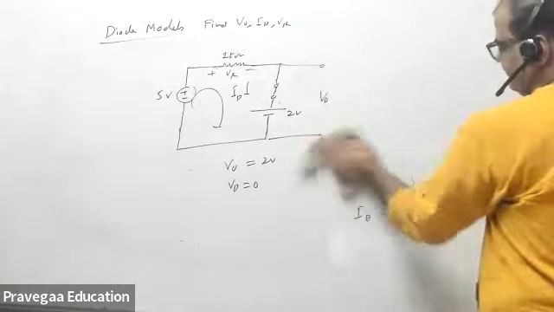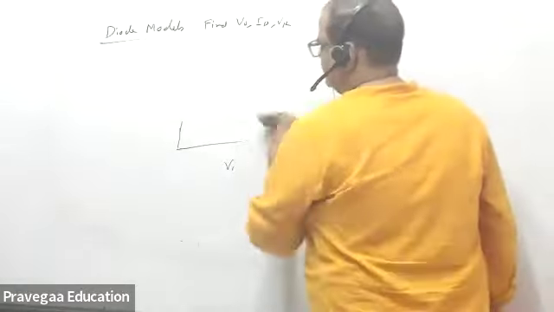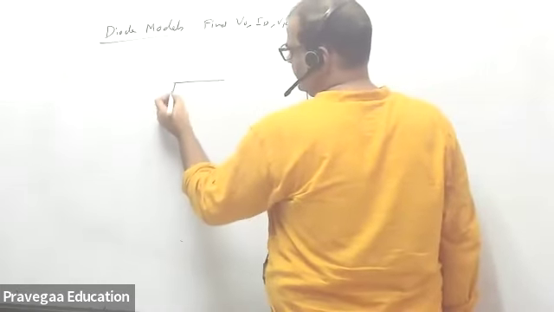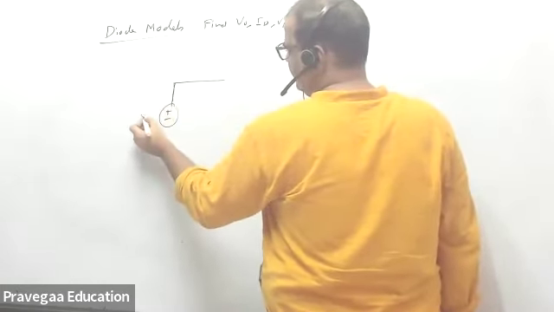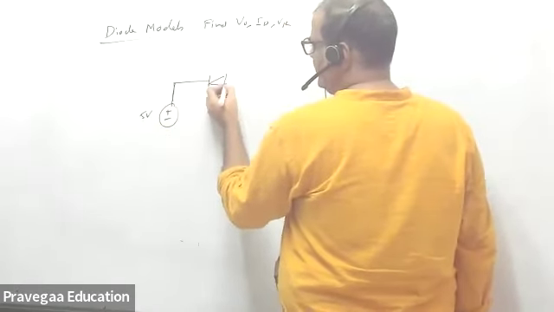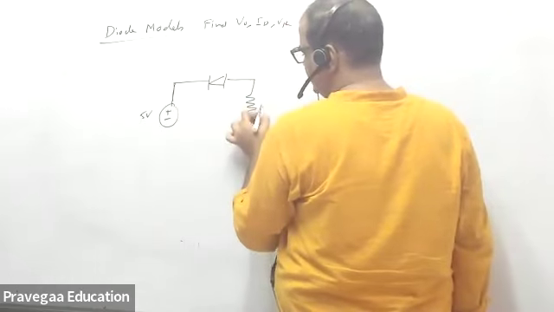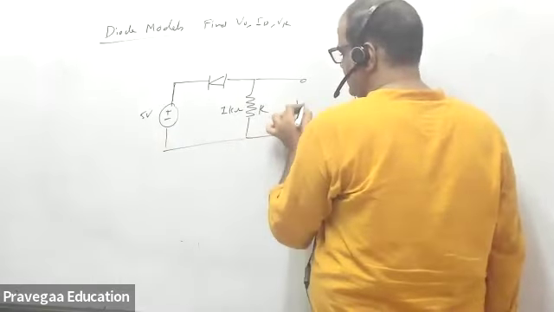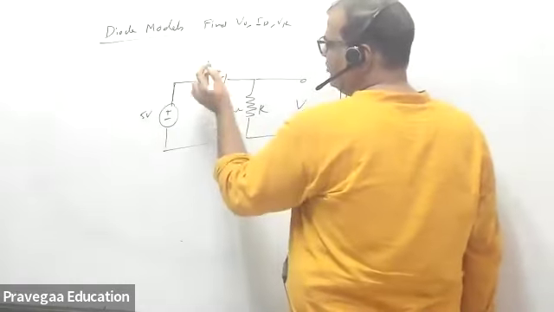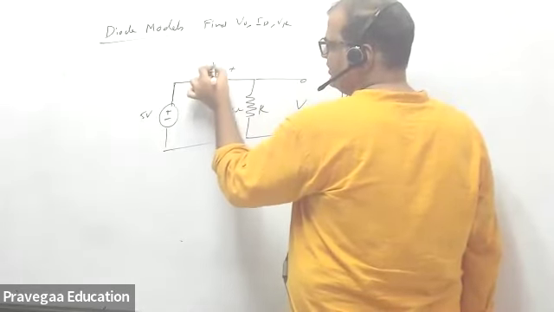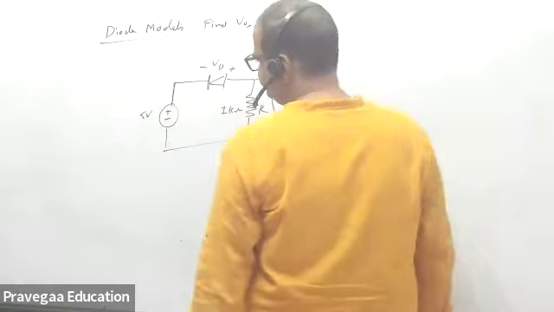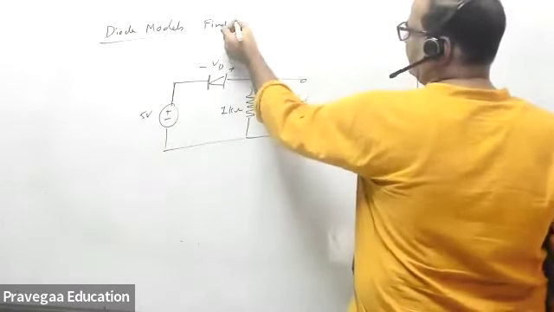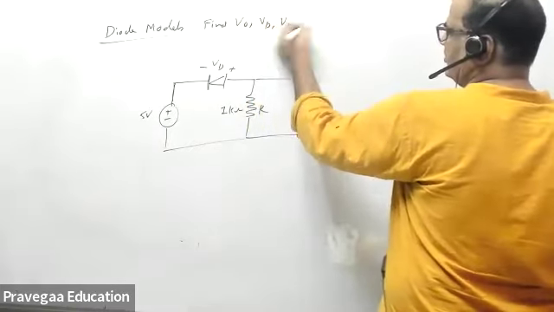Let us say now you have, again, a 5 volt battery. I am putting a diode here. This is a resistance R, 1 kilo ohm. This is V naught. VD will always be measured with respect to here, like this. Tell me, find V naught, VD, VR.